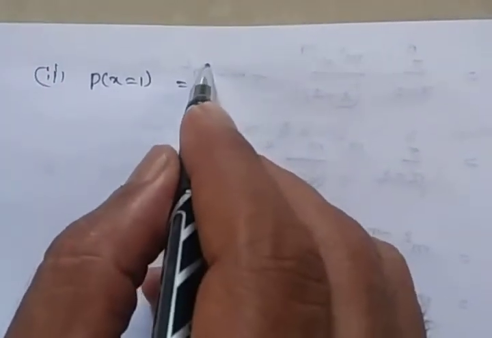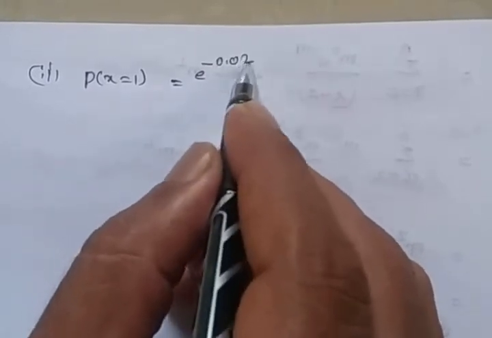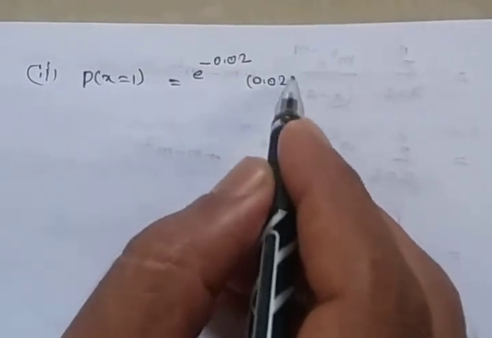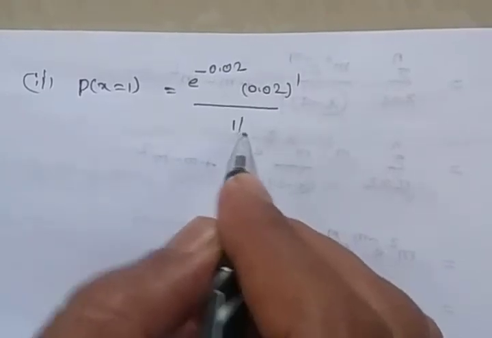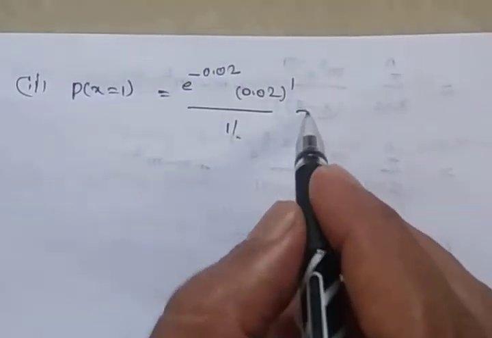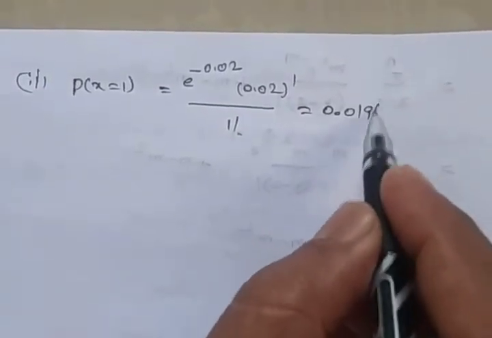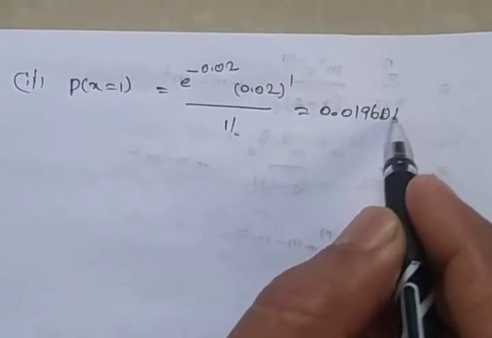e power minus m is 0.02 into 0.02 power 1 divided by 1 factorial is nothing but 0.019604.